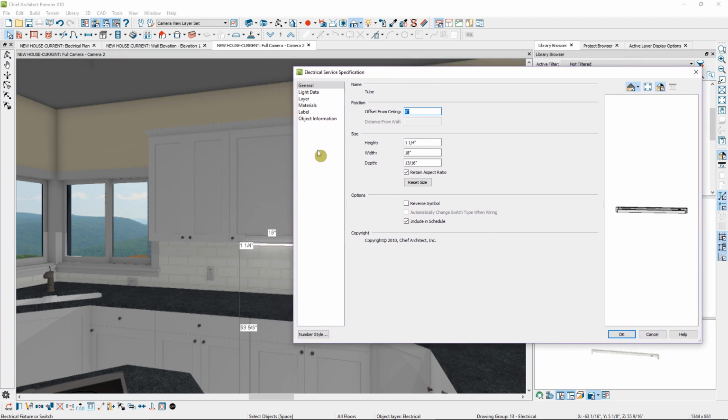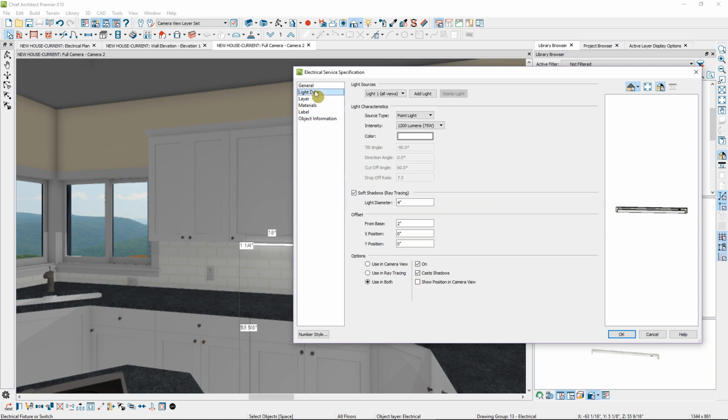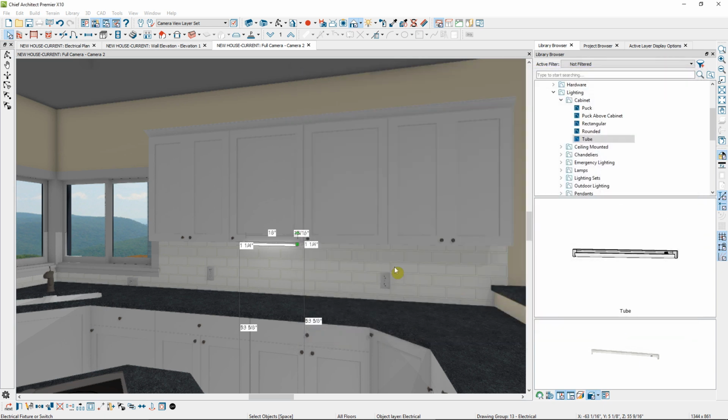Once you've placed any light fixture, you can edit the light data, including the amount of light, the type of light, and the color of light that this fixture generates. You can learn more about lighting and lighting effects in rendering by going to the Chief Architect website to the online training videos and do a search for lighting or rendering.